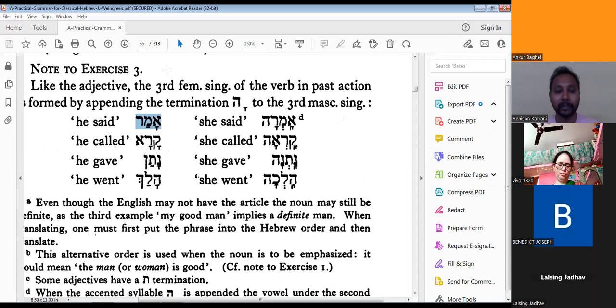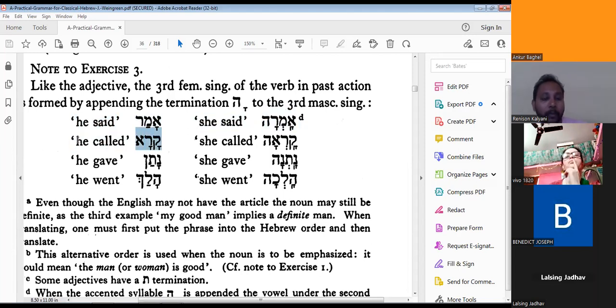Not mo, this is ma. So Amar means he said. This is a past tense word. So you should remember Amar is past tense, meaning he said.